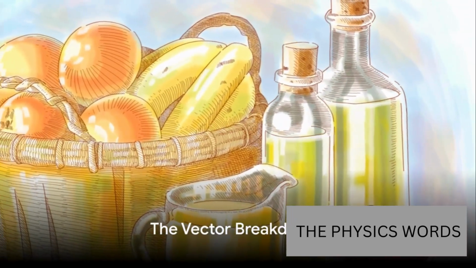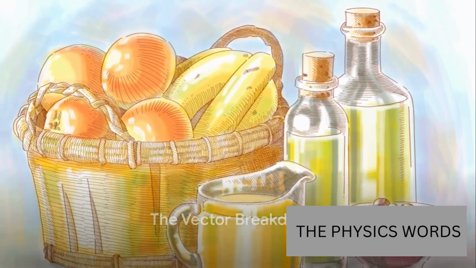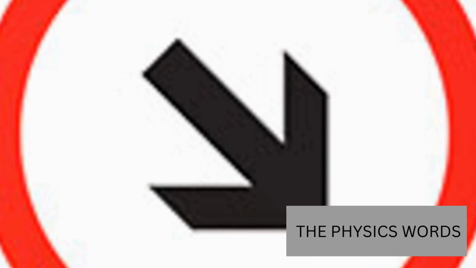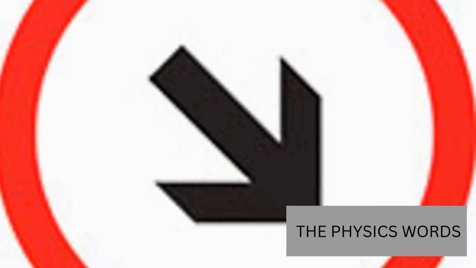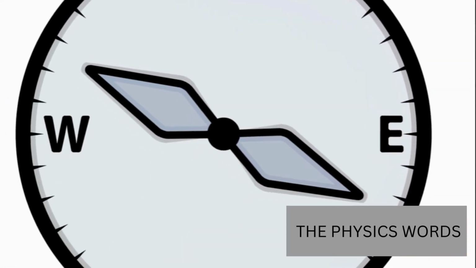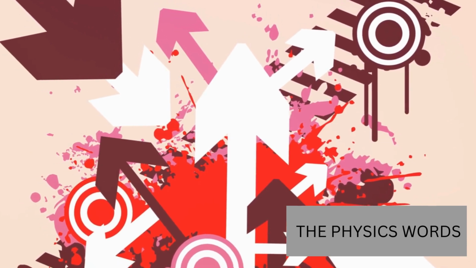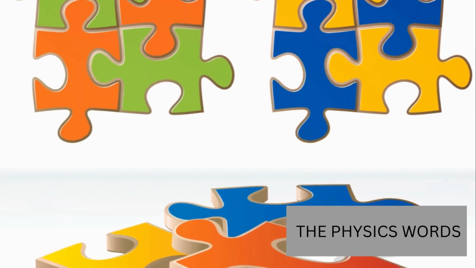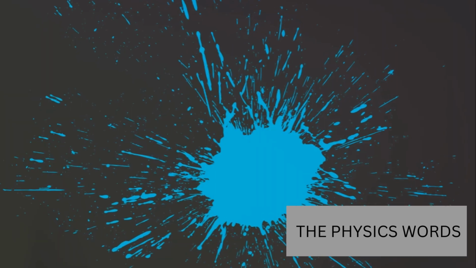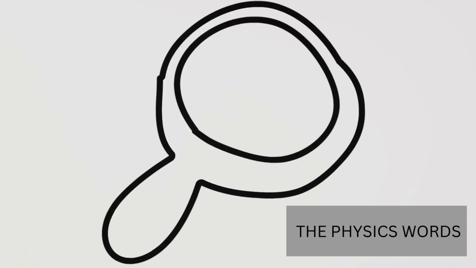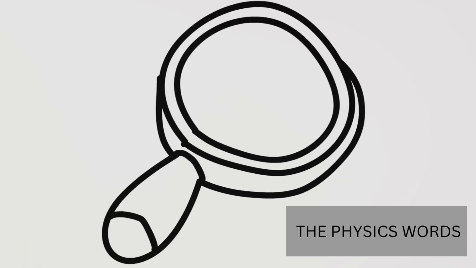Vectors may seem complex, but they're just like any recipe. It's all about understanding the ingredients. A vector has magnitude, telling us the size, and direction, showing us the way. It can be broken down into components, each pointing along an axis. When we add or subtract vectors, we're simply combining or removing these ingredients. Multiplying a vector by a scalar changes its size, but not its direction.